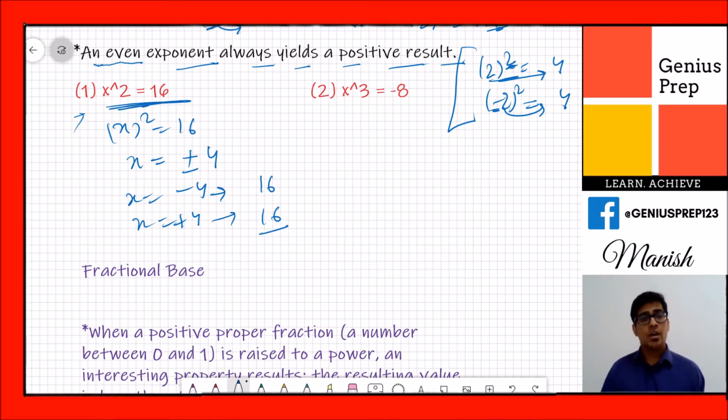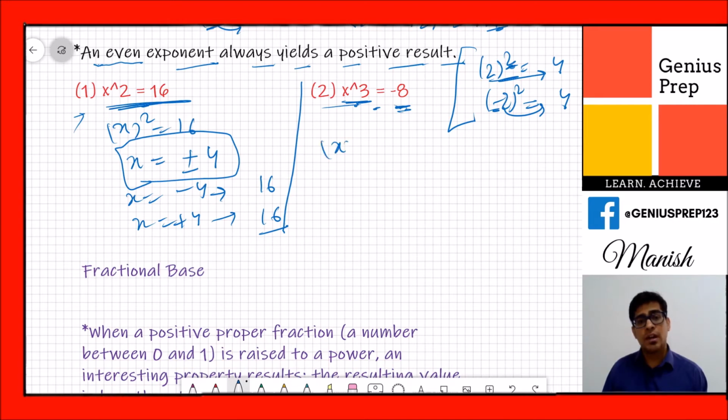So that's why we will say the answer of x will be plus minus 4. Okay, now the second question, it says x raised to 3 is equal to minus 8. So what could be the value of x?